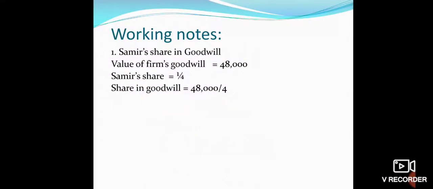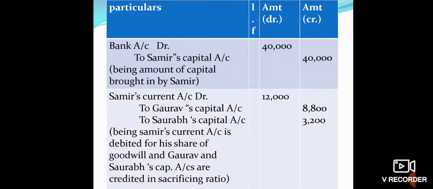And now we will pass the journal entries. First entry for the capital: bank account debit to Sameer's capital 40,000 as given in the question. Second entry: Sameer's current account debit to Gaurav's capital account, which is given as 12,000, and we have calculated the sacrificing ratio in working notes. That amount will be transferred to the partners Gaurav and Saurav in the sacrificing ratio, which will come as 8,800 and 3,200.